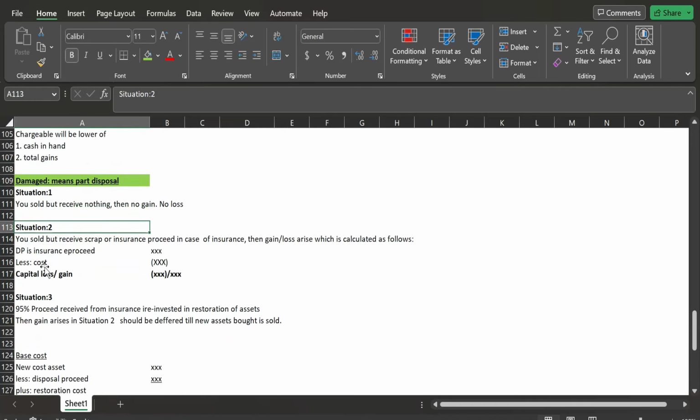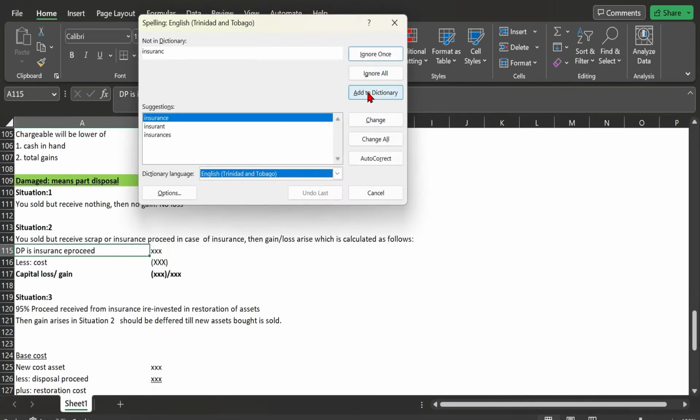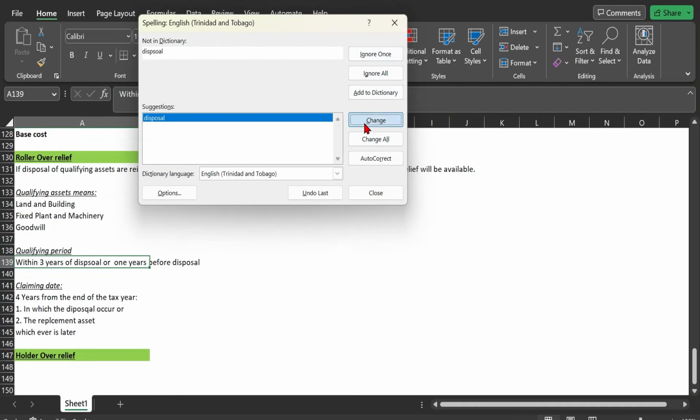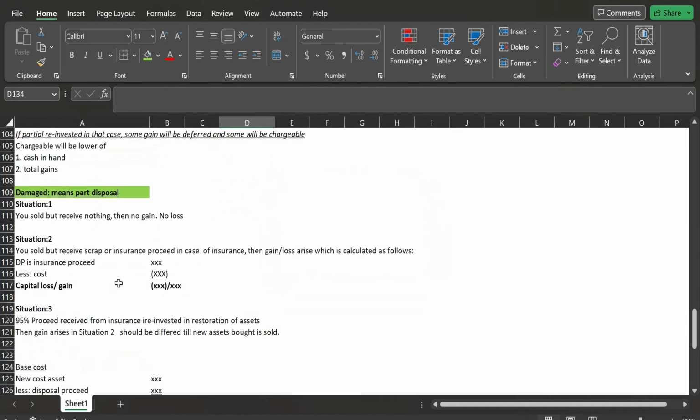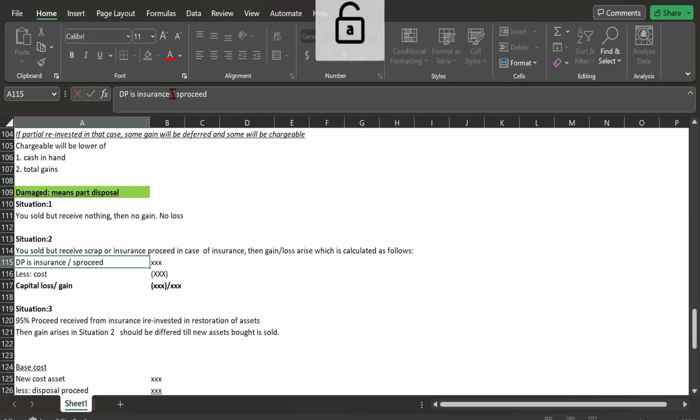Situation two is that you receive something from scrap proceeds or insurance proceeds, right? Here your disposal proceeds will be the insurance proceeds, or the scrap proceeds.